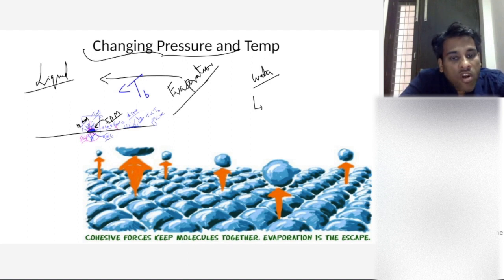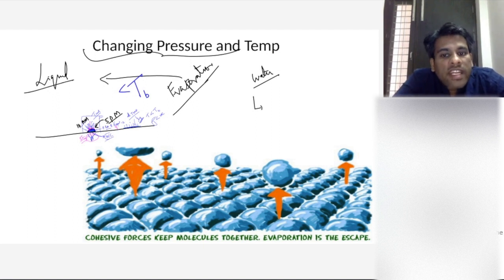Evaporation will happen at all temperatures less than the boiling point of the liquid. Remember this. This is the definition, right? Below its boiling point. I hope this is clear. Now, if you have to increase the rate of evaporation, first, as Debashish pointed out, you can increase the surface area. Second, I told you earlier, increase the temperature. Increase the temperature, the evaporation rate will become higher. Increase the surface area, the evaporation rate will become higher.